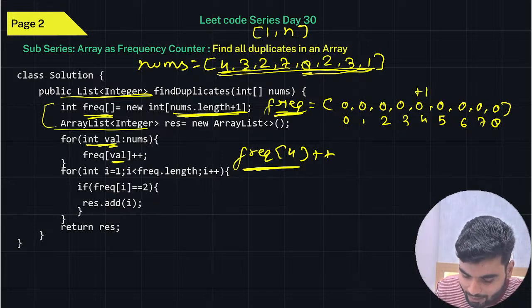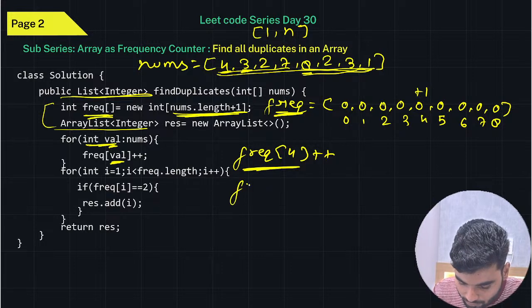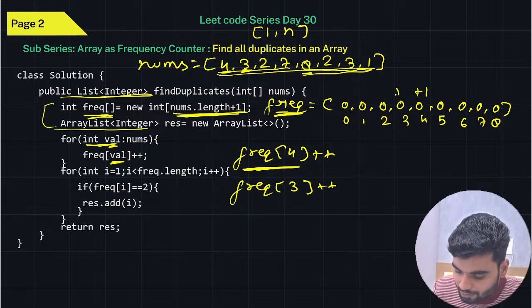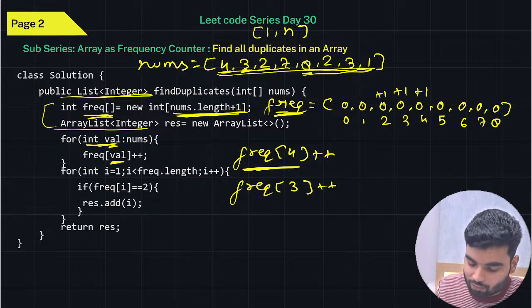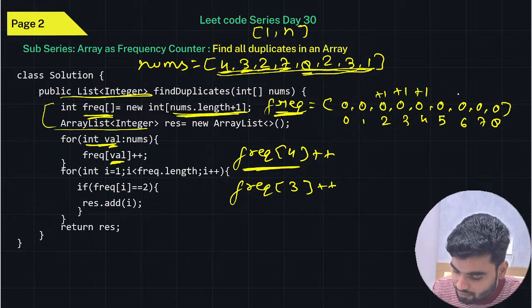Again, the next value will be 3, so frequency[3]++. On the third index you will do plus plus. Again for 2, on the second index you will do plus plus. Similarly, the value will keep changing until you reach the end of the array, and on every index you will do plus plus. When you get 7, on 7 you will do plus 1, on 8 you will do plus 1.